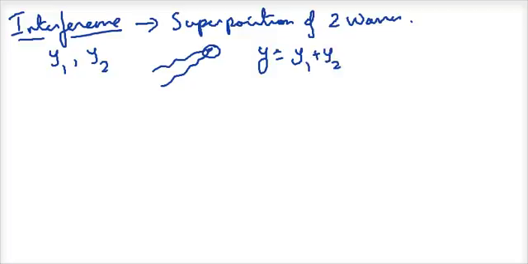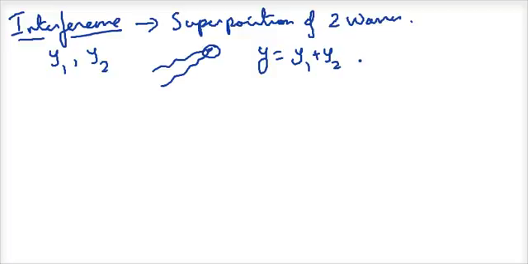This is the simple theoretical concept behind superposition. Superposition means simply adding up of waves. It may be 2 waves, 3 waves, 10 waves, 20 waves, and so on. So interference is nothing but adding up of waves, so that the net displacement will be equal to the sum of displacements due to the individual waves. So that is what it is.